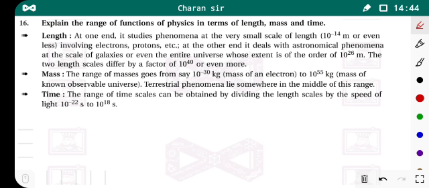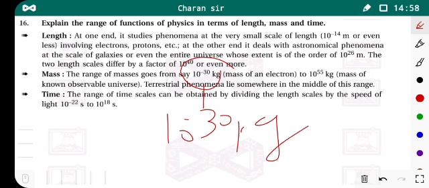Now what is the mass range? So for that we know that we studied the electrons, very small particles. That small particle's mass is 10 raised to minus 13 kilogram. So this is our minimum range for the mass. We can also study the mass of the observable universe, that is 10 to 55 kg.